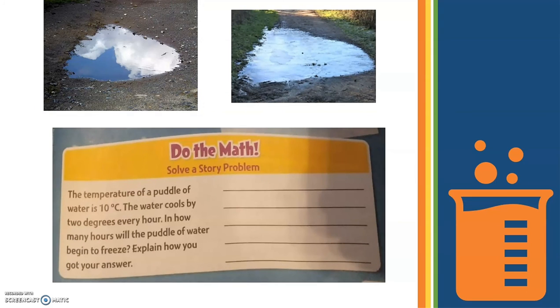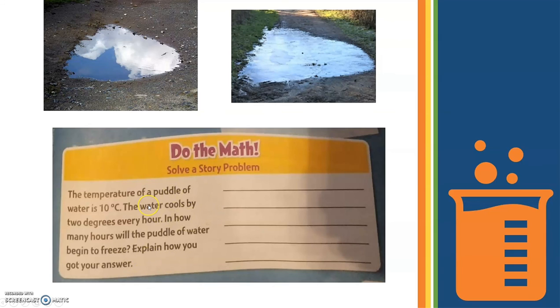Do the math. Solve a story problem. The temperature of a puddle of water is 10 Celsius degrees. The water cools by 2 degrees every hour. In how many hours will the puddle of water begin to freeze? Explain how you got your answer.